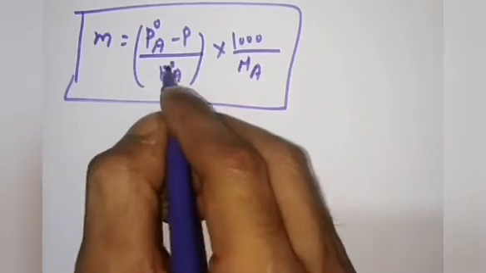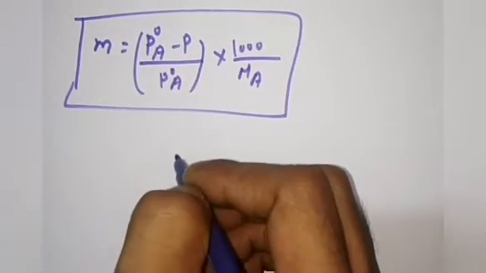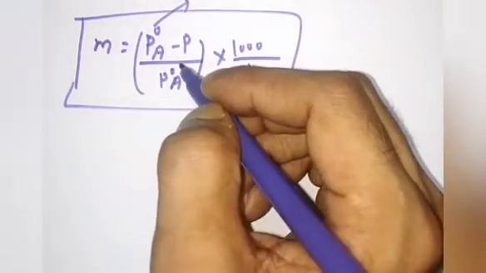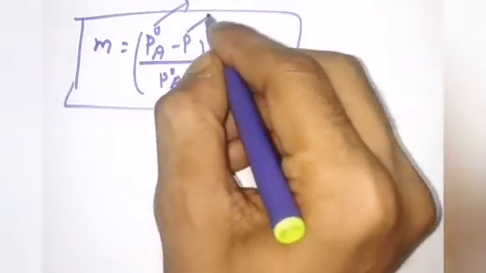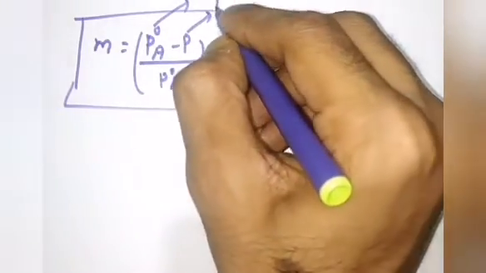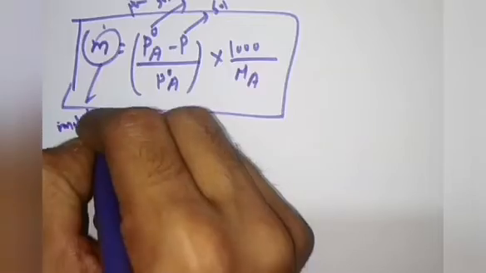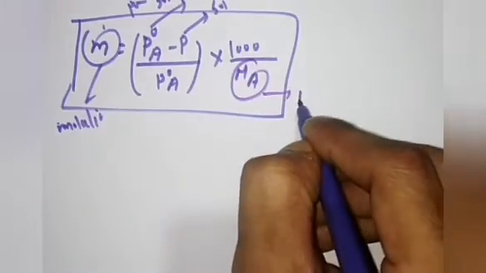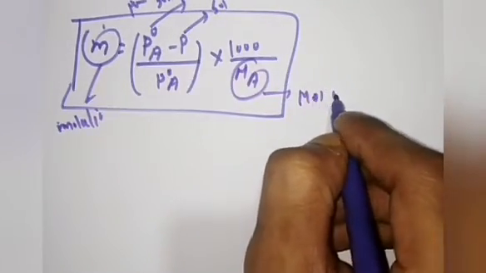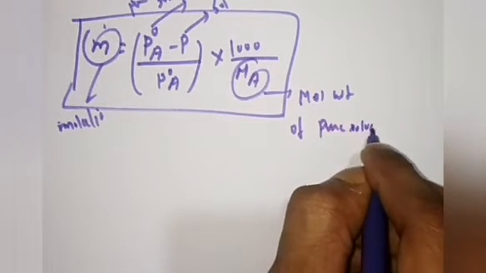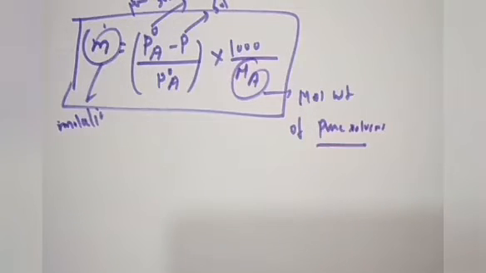And just understand, already I have discussed you the meaning of all these terms. P naught A is mole fraction of solvent in the pure state. P is the vapor pressure of solution, that was the pure solvent. M was the molality and MA was molecular weight of pure solvent, or you can write it as solvent only. Okay, so that was the concept regarding the relative lowering in vapor pressure.